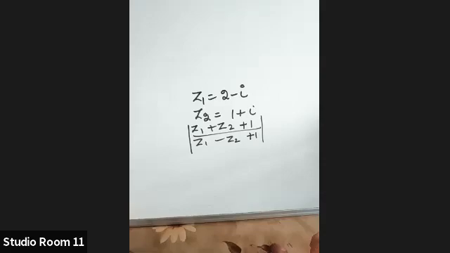Z1 is given, Z2 is given. We have to find modulus of Z1 plus Z2 plus 1 by Z1 minus Z2 plus 1.